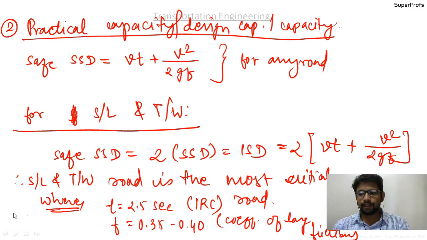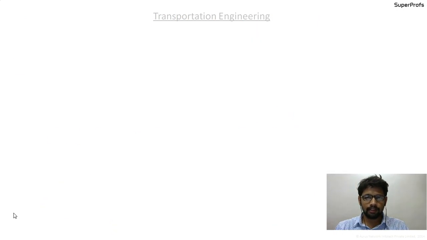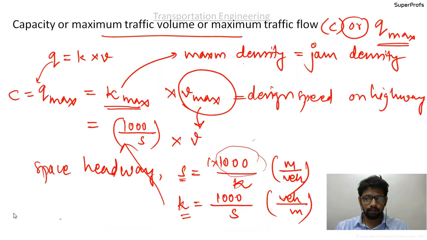So we will have a quick recap of capacity or the maximum traffic volume or the maximum traffic flow. We started with the discussion, we started from here. So we know this formula, that Q equal to KV. Please listen to me carefully guys, it will be very much helpful to you. I am giving you the recap. We started from here where Q equal to KV.